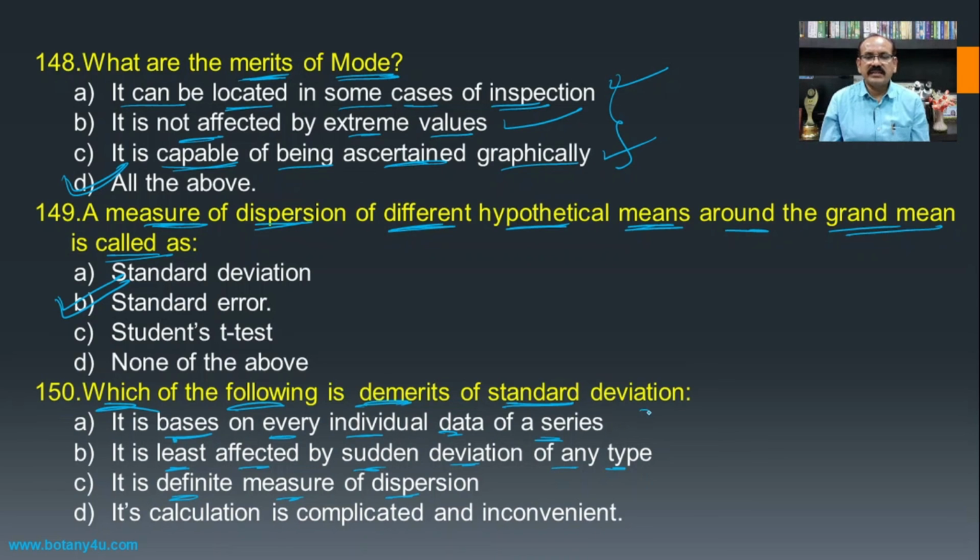These are the merits of the standard deviation. Then, its calculation is complicated and inconvenient, and this is a demerit. So the D, its calculation is complicated and inconvenient, becomes the answer for this question.